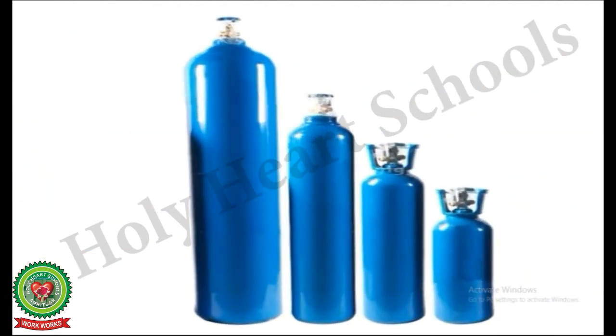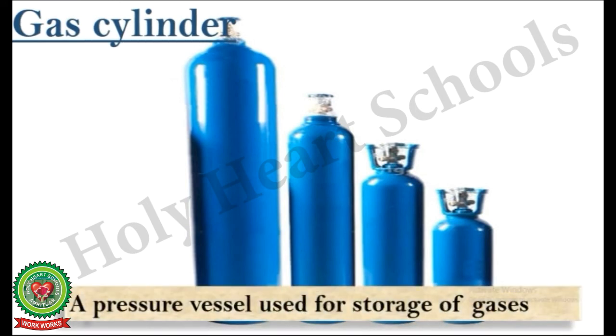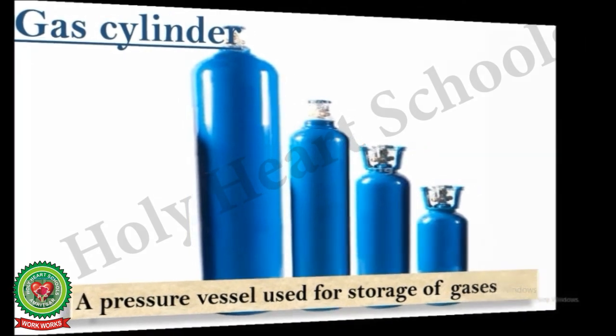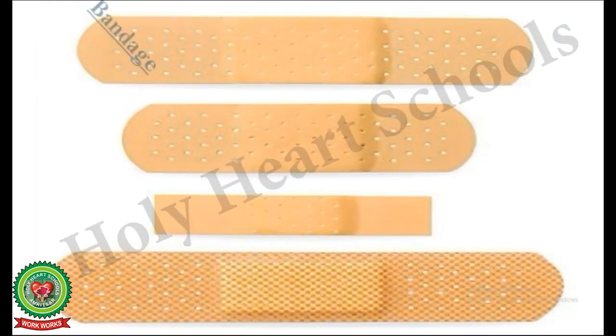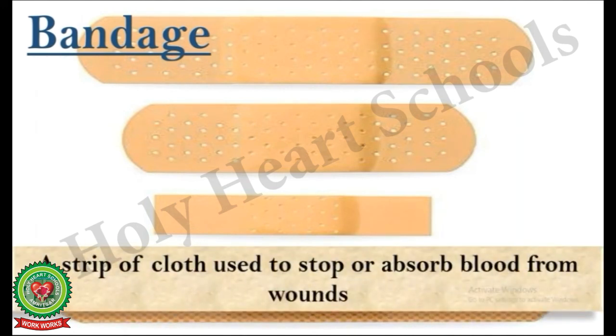Next one is gas cylinder. A pressure vessel used for storage of gases. Last one is bandage. A strip of cloth used to stop or absorb blood from wounds.